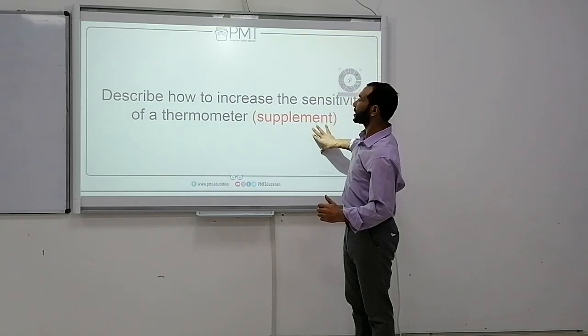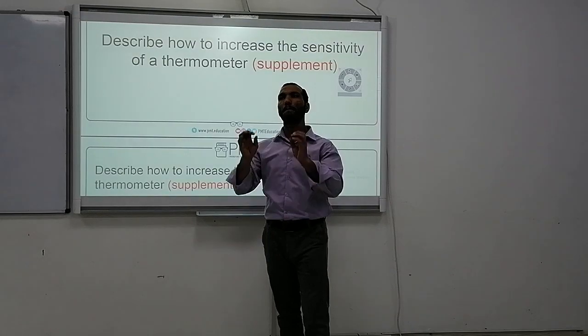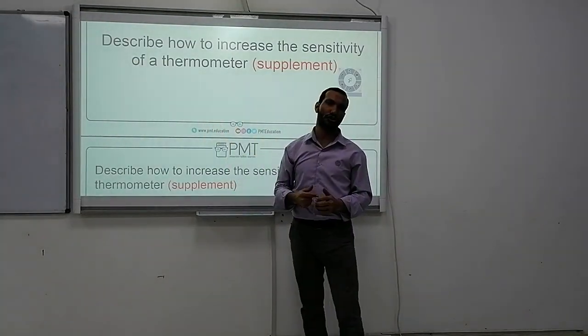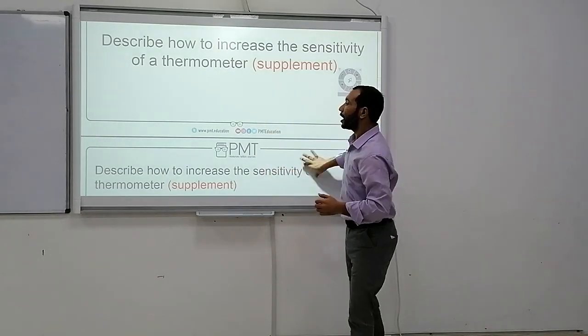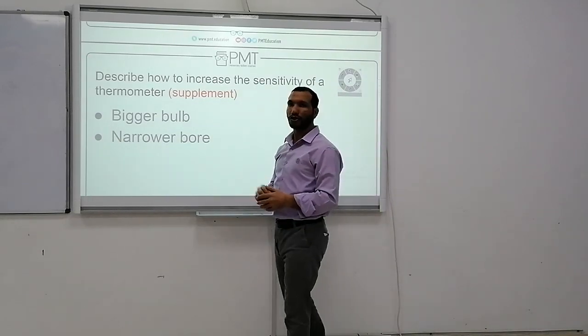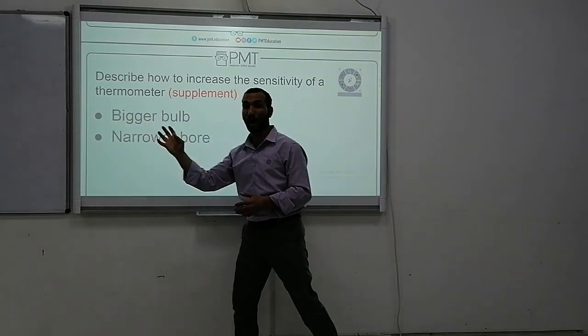Describe how to increase the sensitivity. How can we make it more accurate, more sensitive to measure any temperature without absorbing a large amount of heat to change? Here we have some points to take care of. The main point is we should have a bigger bulb.